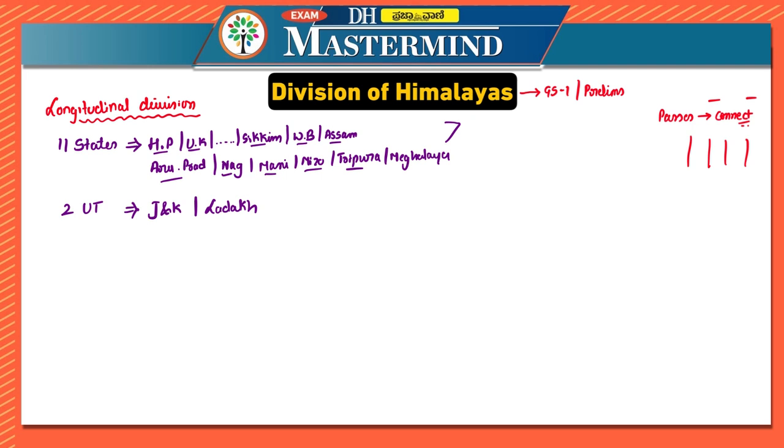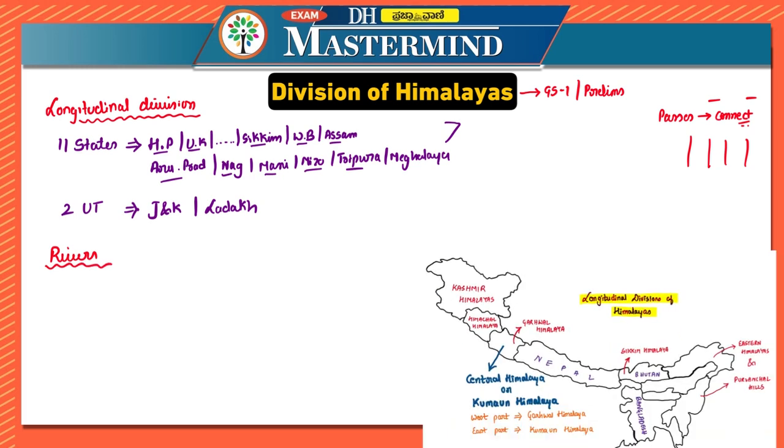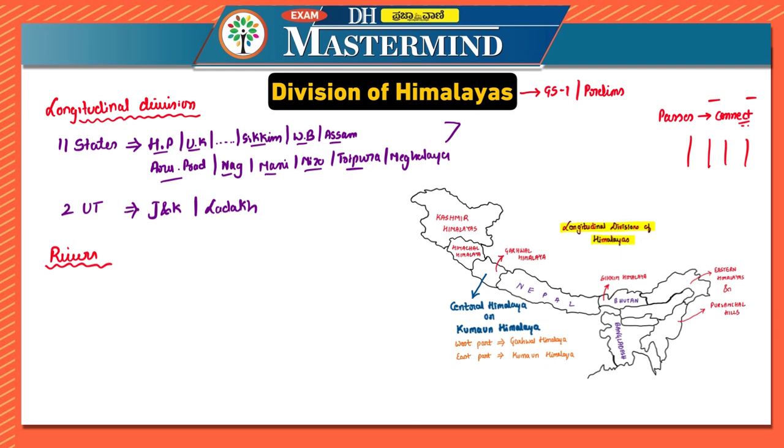Now, before we start with the longitudinal divisions, let us look at the division on the basis of rivers. Before that, I'll bring in the map also. This is the longitudinal division, but let us discuss the basis of rivers, because questions are asked on that as well. According to this, the first one is the Punjab Himalayas.